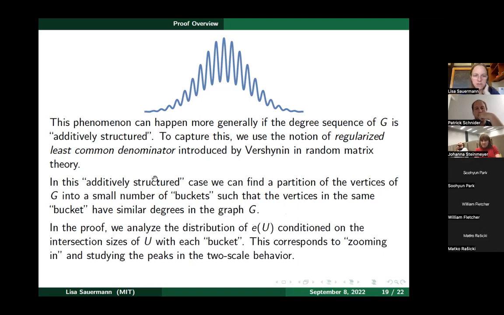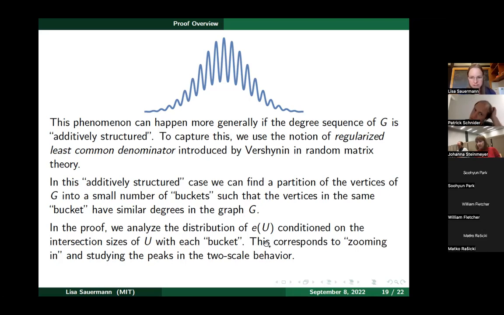Okay, and so in this additively structured case, where we then have this partition into these buckets, we analyze the distribution of E(U) conditioned on the intersection size of this random set U with each bucket. So that means we condition on our random set, how many vertices from each bucket does it take? We condition on that without exposing which the vertices within each bucket actually are.